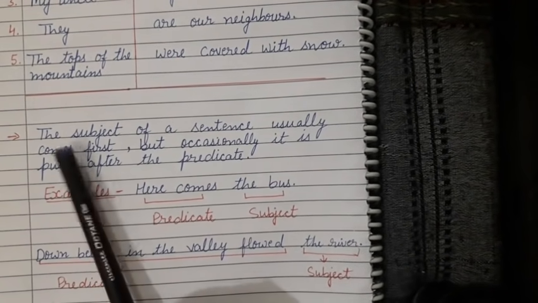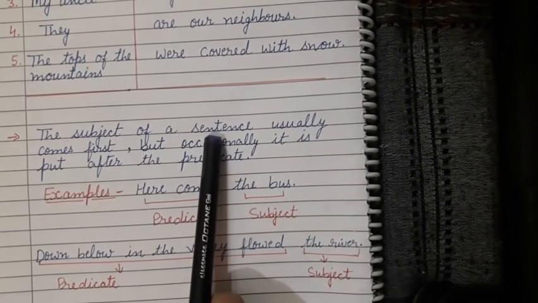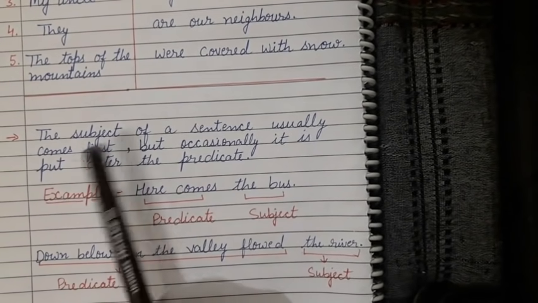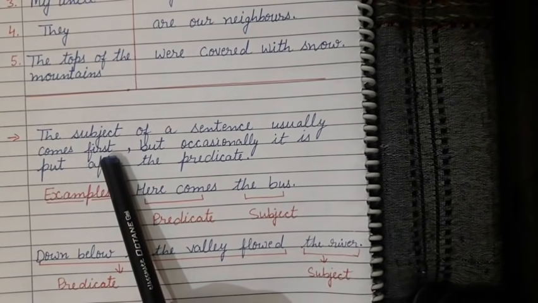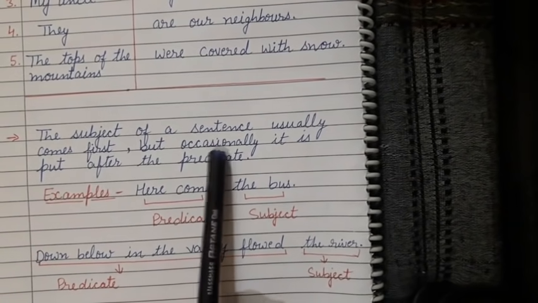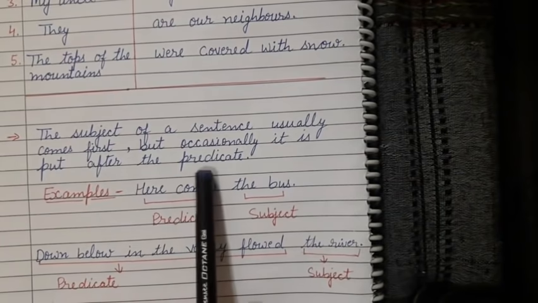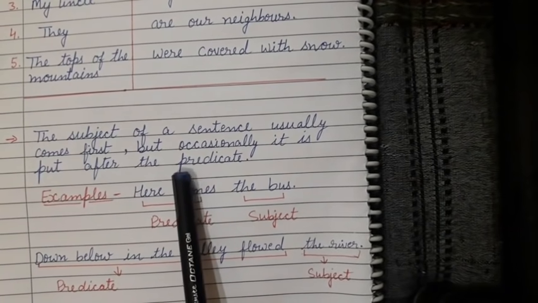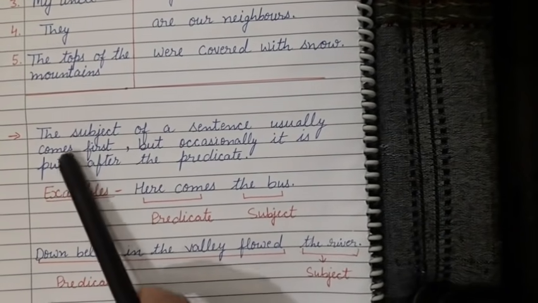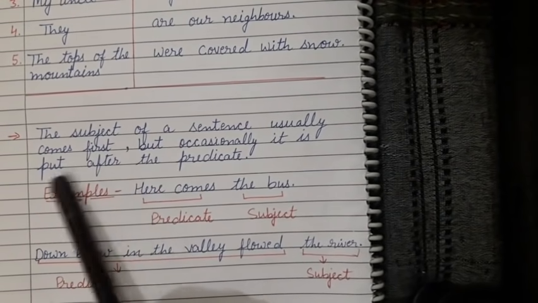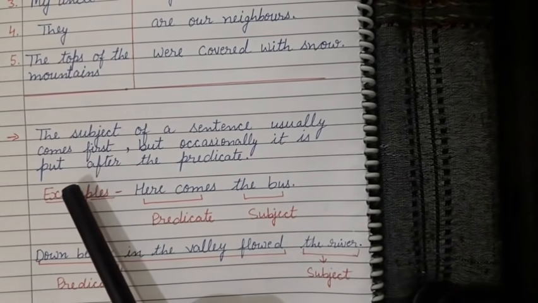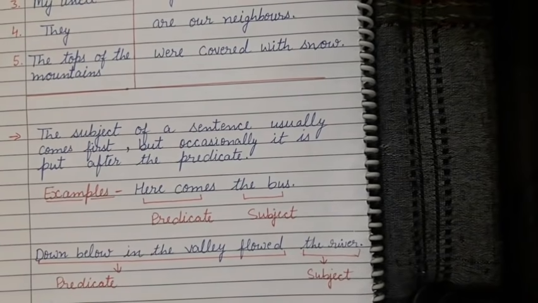Here I have written: the subject of a sentence usually comes first, but occasionally it is put after the predicate. You can see it comes first, most of the places.